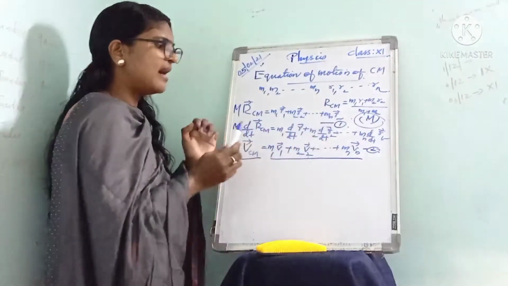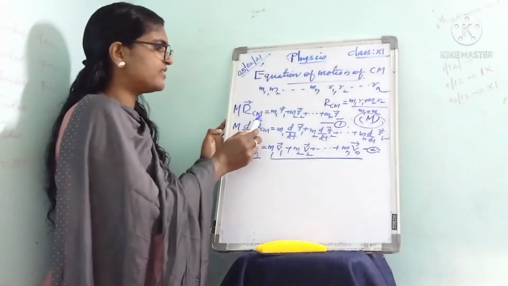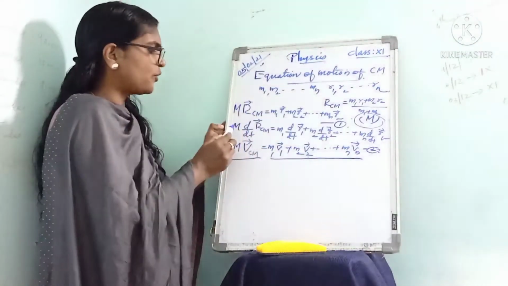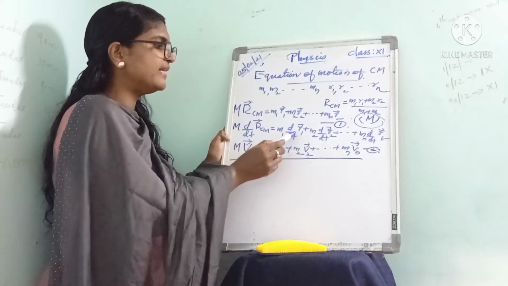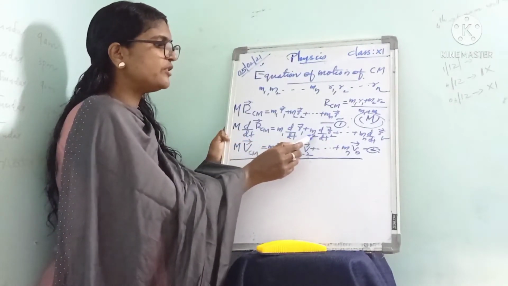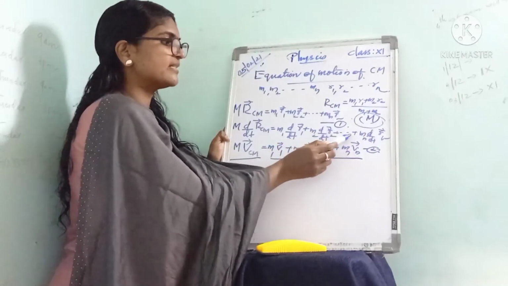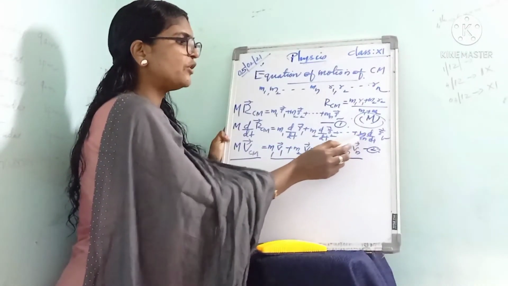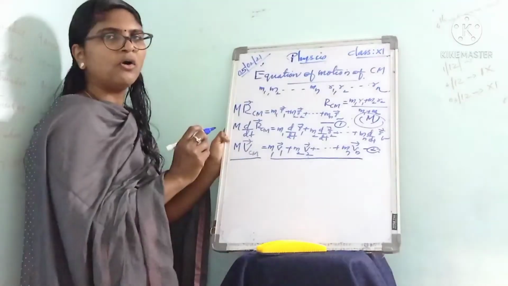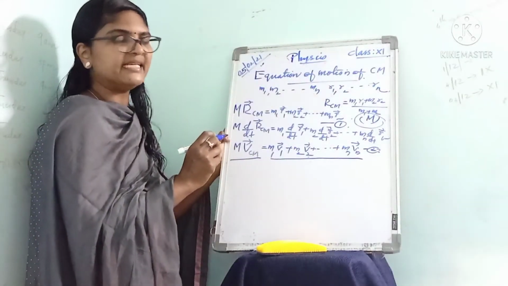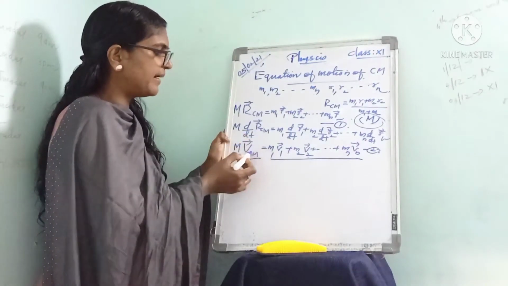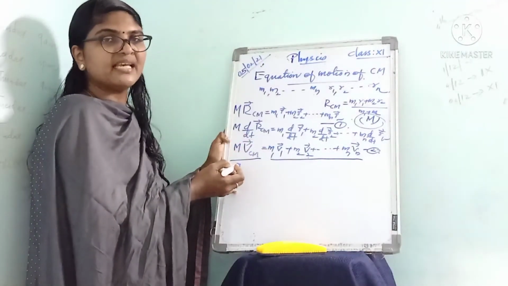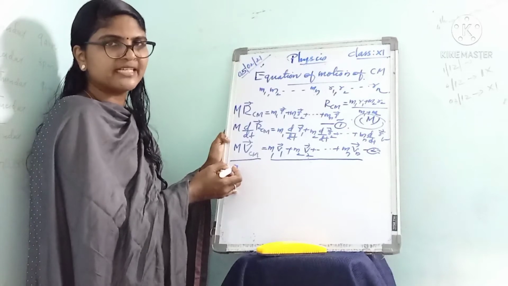up to mn rn. Then we can differentiate with respect to time. So m into d by dt of r_CM is equal to m1 into d by dt of r1 plus m2 into d by dt of r2 plus etc. up to mn into d by dt of rn. But all of you know dr by dt represents the velocity. So instead of d r_CM by dt, we can write v_CM, that represents the velocity of the center of mass.